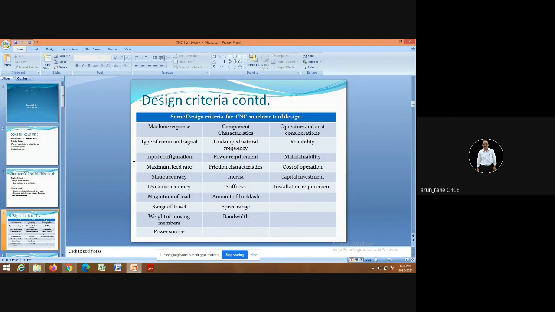So if you talk about machine response, then you have to consider the signal, the bandwidth, the response time, then input configuration.